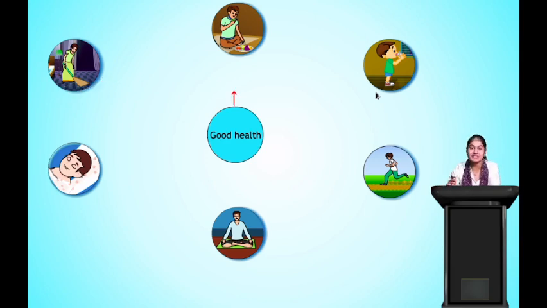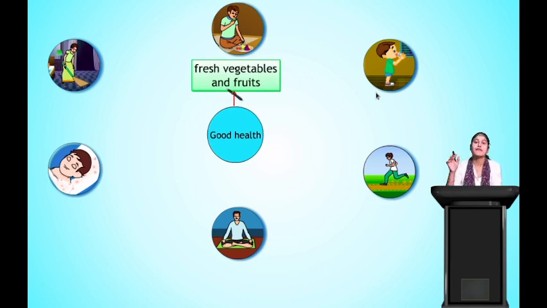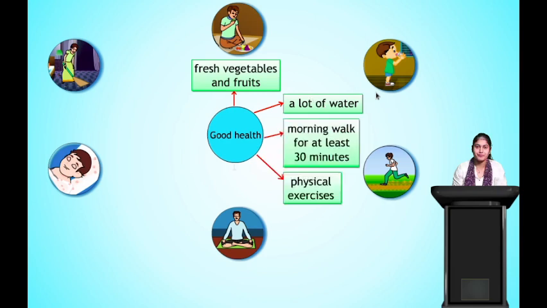Now let us see what these pictures actually mean. Fresh vegetables and fruits. So in order to have good health, what should we do? We should have fresh vegetables and fruits. Clear? Next, we should drink a lot of water. Next, a morning walk for at least 30 minutes and physical exercise. That is physical exercise. Correct?